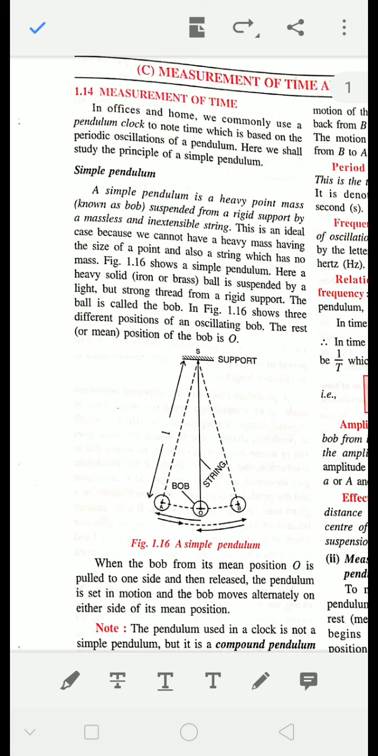We are going to start the third part of the chapter, measurements. And in this part we will see the measurement of time and simple pendulum.